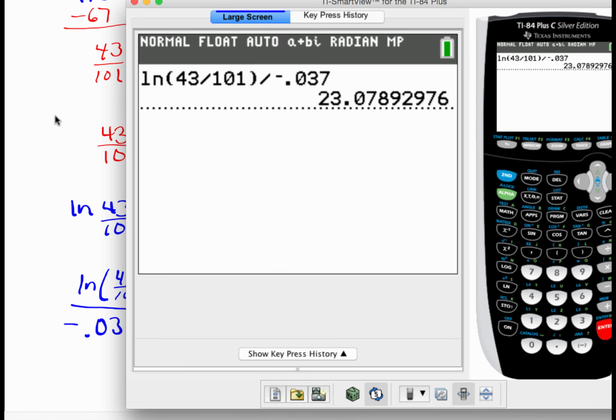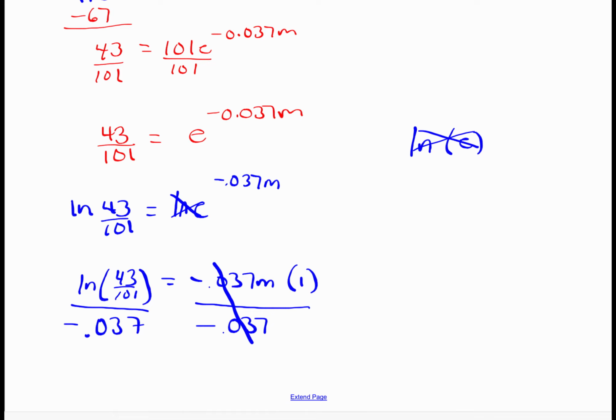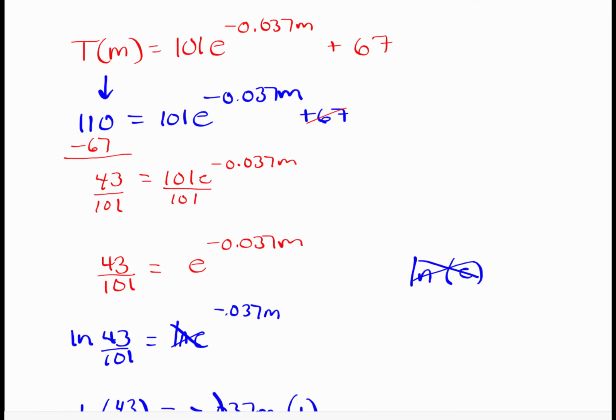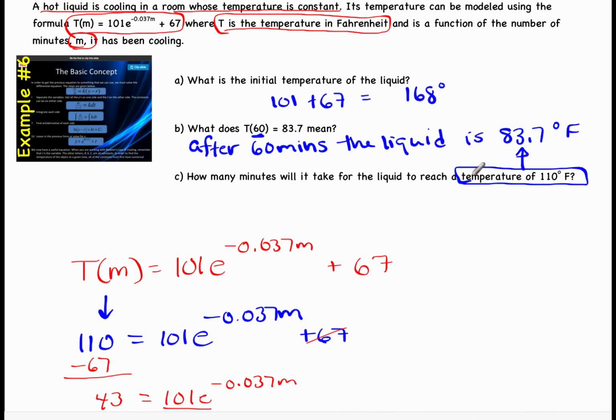So our answer is about 23. So if you come back here to the top, after how many minutes will it take the liquid to reach a temperature of 110? About 23 minutes.